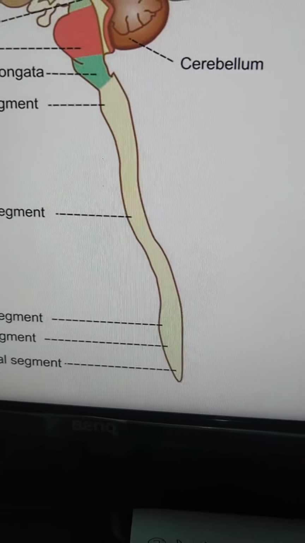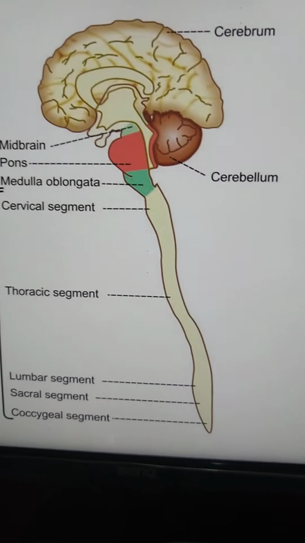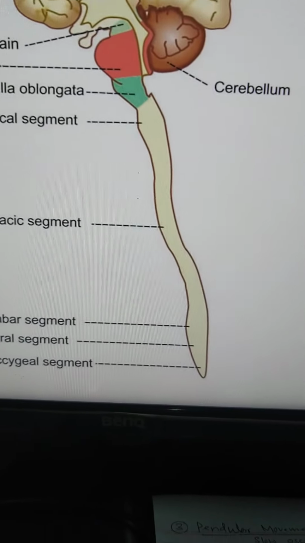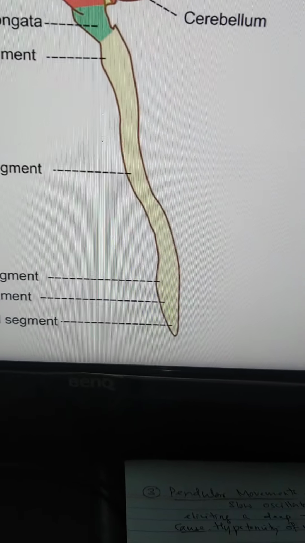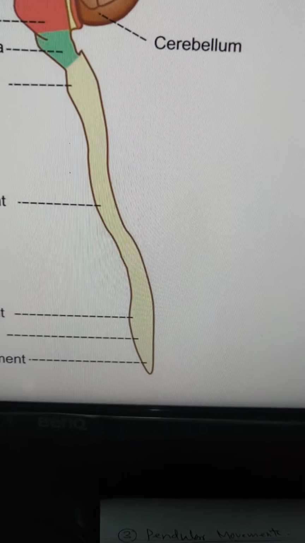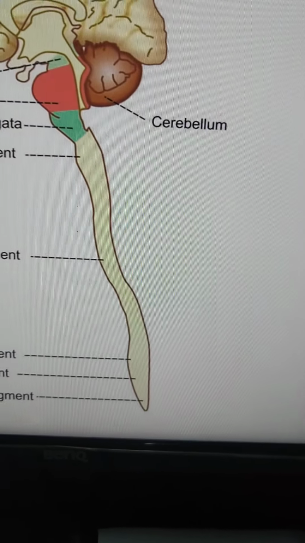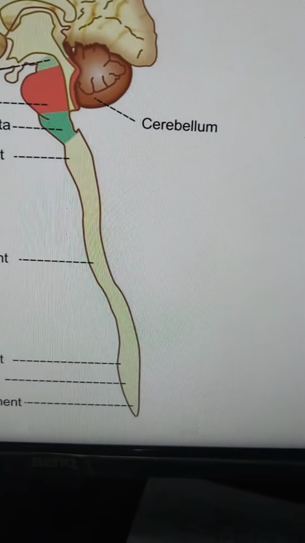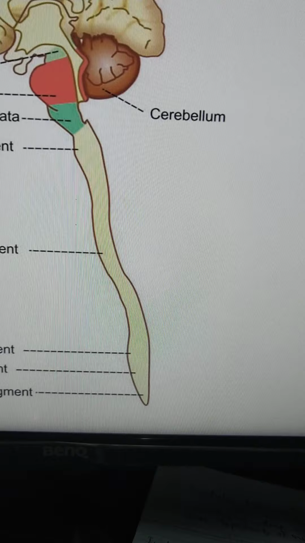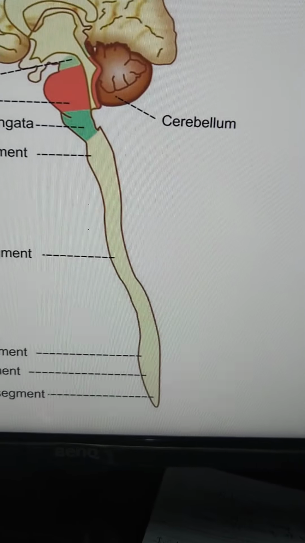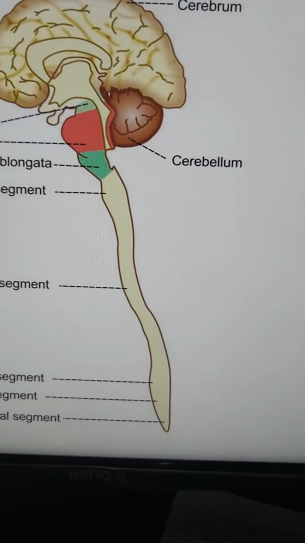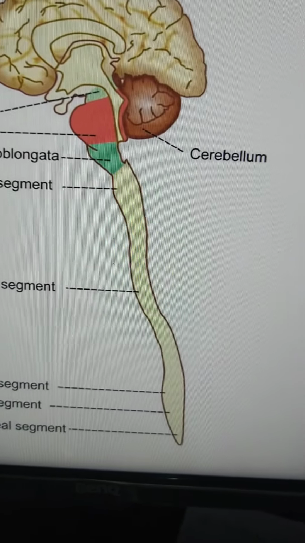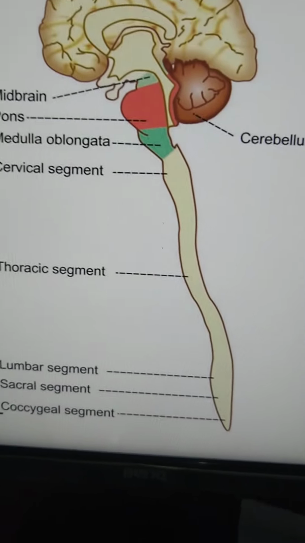Now next thing is about the nerve roots. Nerve roots means from where the spinal nerves are originating. There are 2 nerve roots. One is the anterior nerve root, also known as ventral nerve root, and the posterior nerve root, also known as dorsal nerve root. Both these roots on either side leave the spinal cord and pass through intervertebral foramina. So spinal nerves will leave from both these nerve roots, pass through the intervertebral foramina, and come out of the spinal cord.